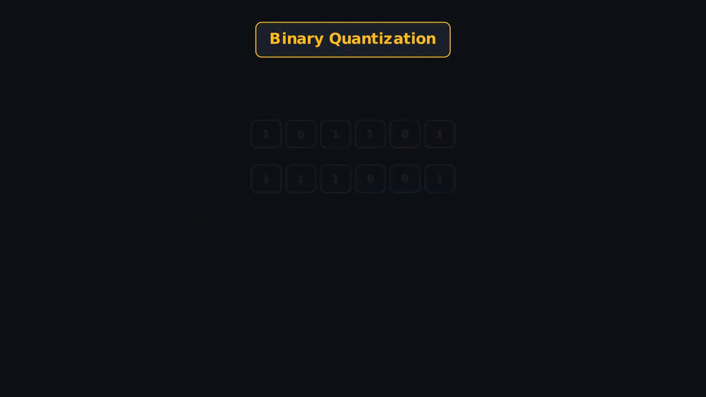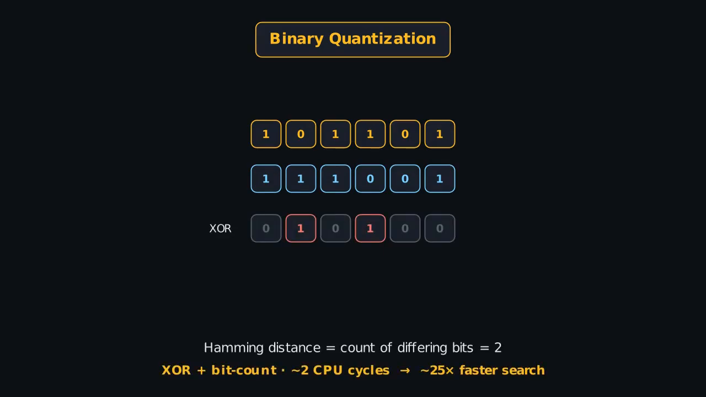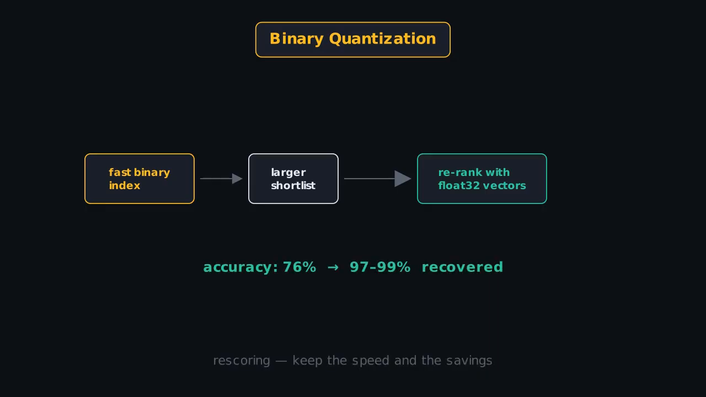Distance gets faster too. Comparing 2-bit vectors is just a Hamming distance, an XOR and a bit count, a couple of CPU cycles, roughly 25 times faster. The catch is accuracy. The fix is rescoring. Pull a larger shortlist with the binary index, then re-rank it with the original float 32 vectors, recovering most of the accuracy, keeping the speed.